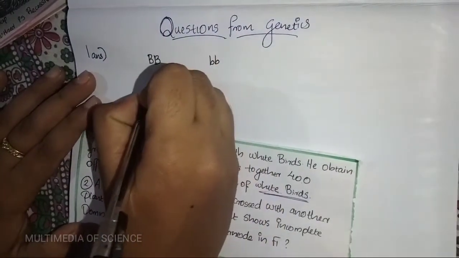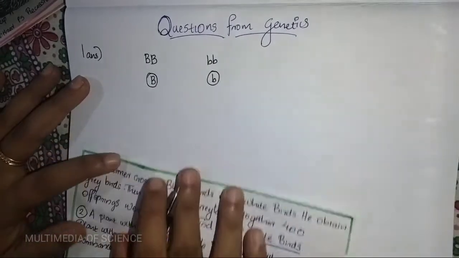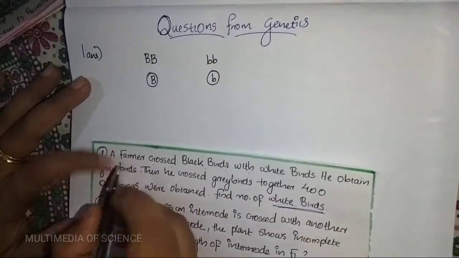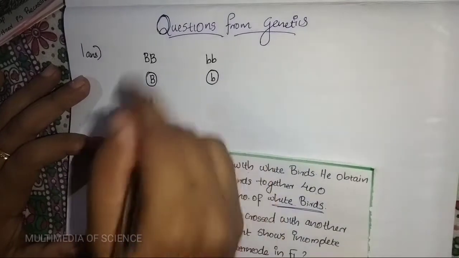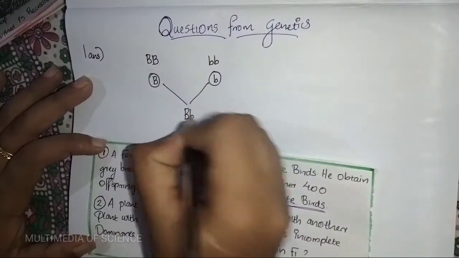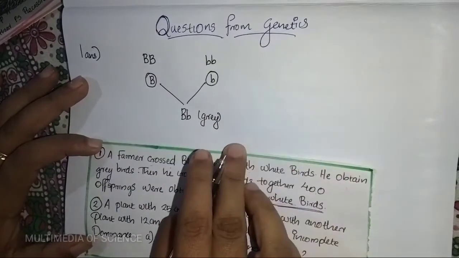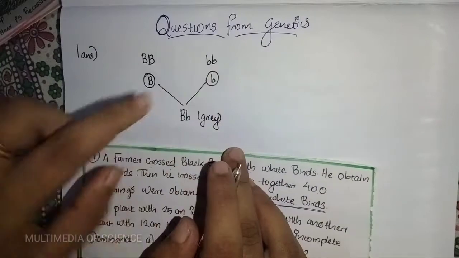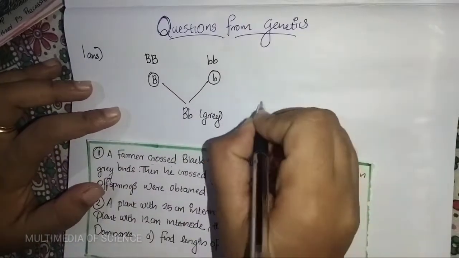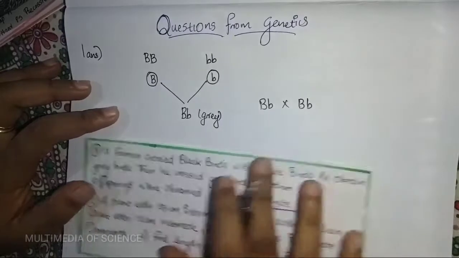So the gametes are capital B and small b. The resultant is the grey birds, so capital B, small b. The grey birds form, and then they undergo self-fertilization, which means capital B small b crossed with capital B small b.